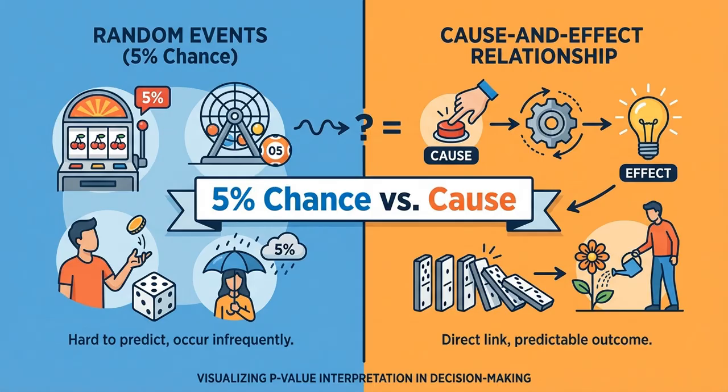A p-value less than 0.05 implies that there's less than a 5% chance that the observed event occurred randomly. Essentially, it suggests that the event is unlikely to have happened by chance alone. This makes us think that something else must be at play, some underlying reason or causal relationship. That 5% threshold is simply a level at which we subjectively decide that random chance is an unlikely explanation. We just accept the standards someone else set.